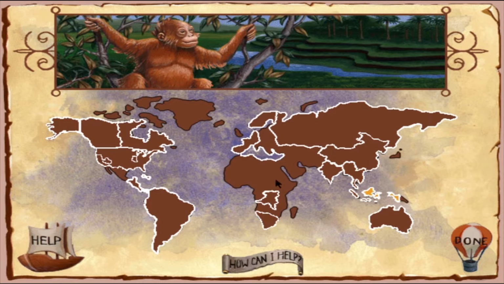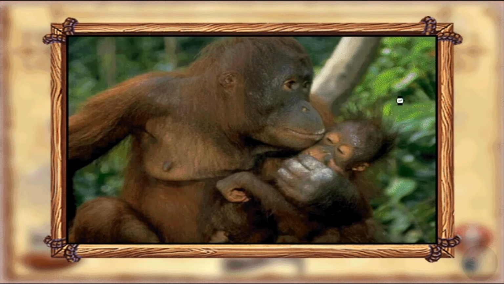Southeast Asia, the Sumatran and Borneo rainforest. Dwellers of the tropical forest, orangutans spend most of their time in the trees. Deforestation of the Sumatran and Borneo rainforests for agriculture and timber are primary reasons for the orangutan's endangered status.